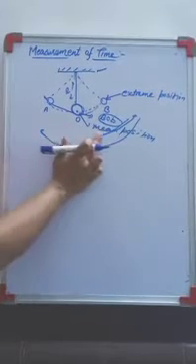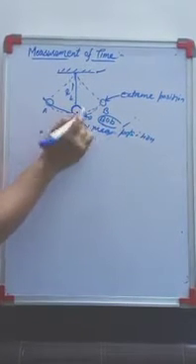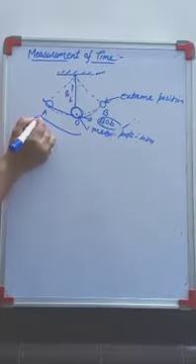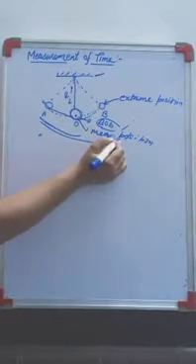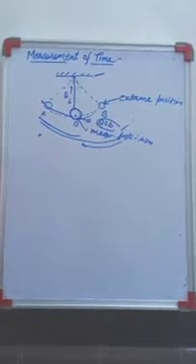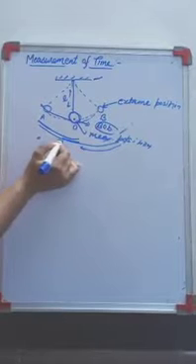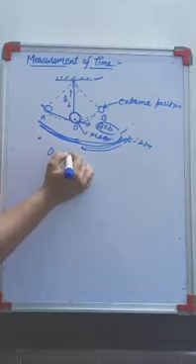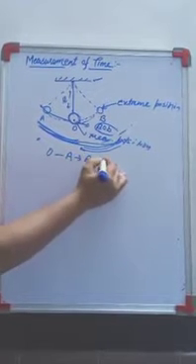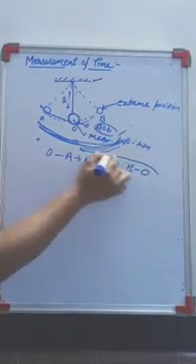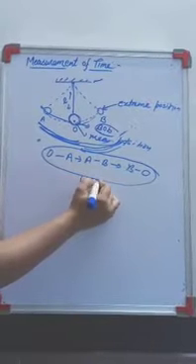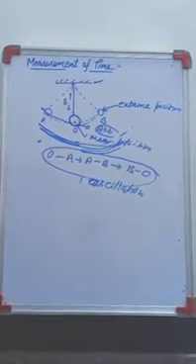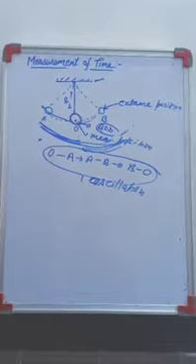Or, if I consider the mean position O, where the bob is at rest, and it is pulled up to A and released, it goes to the extreme A, then to the other extreme B, and then B to O. So O to A to B, and then B to O. This complete cycle is called one oscillation.